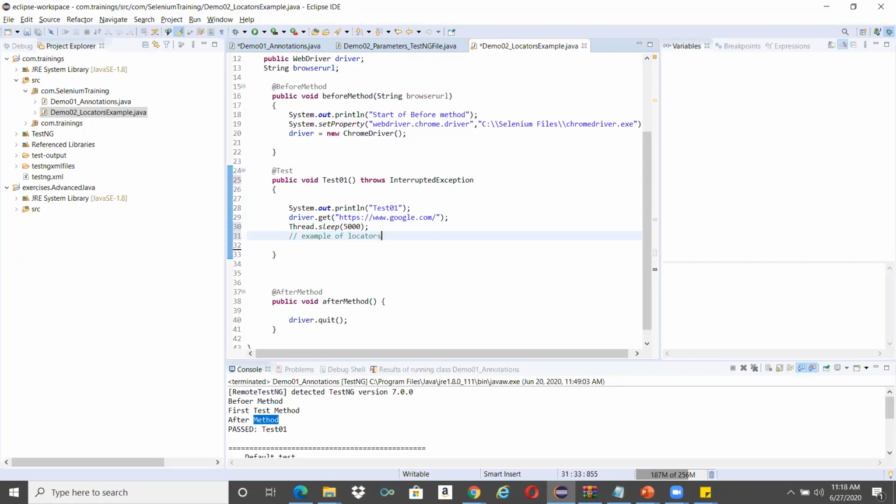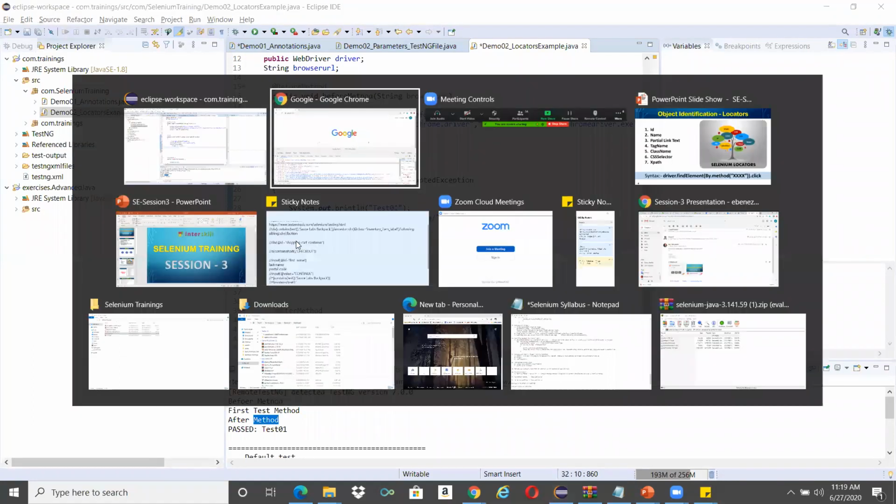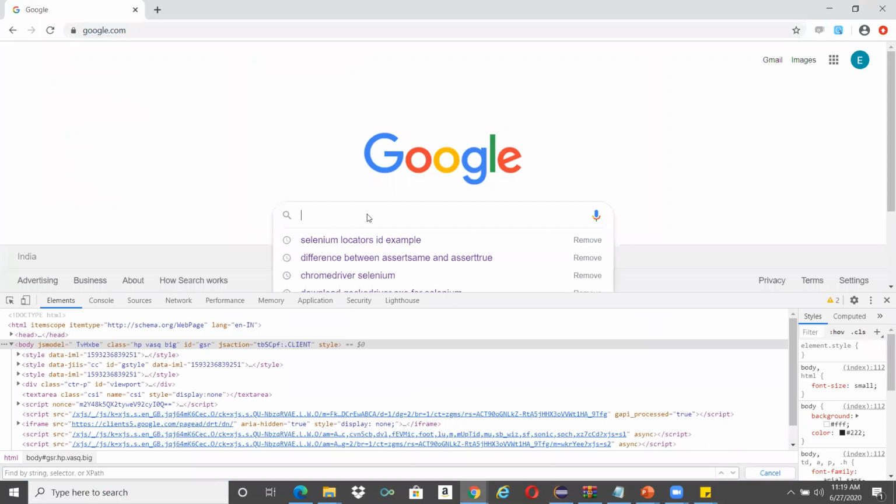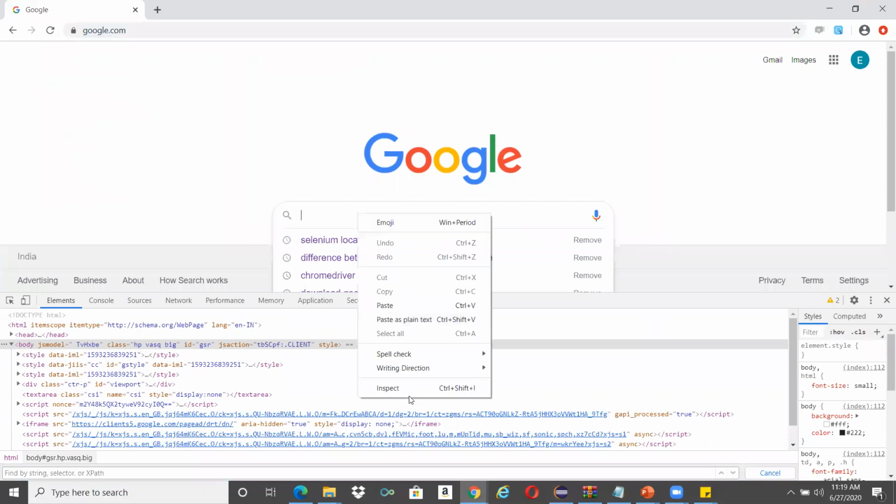Writing some comment. Okay. So now we have the Google homepage opened. Now we wanted to find a text field. So first locate this particular text field and write something into it.